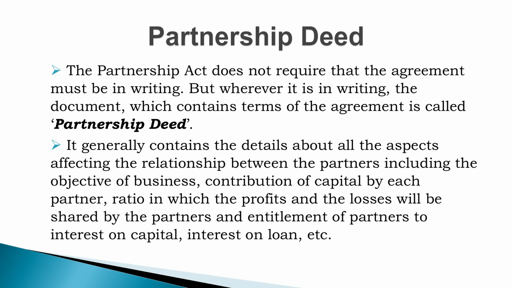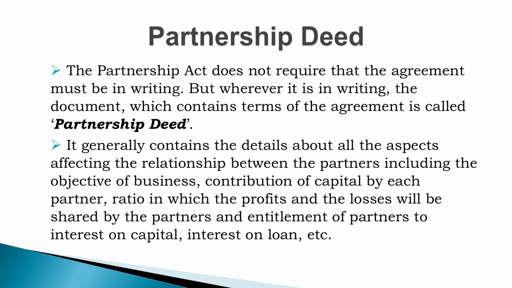So, the partnership deed is nothing but a document which contains the rules, regulations and conditions of agreement of doing a partnership business.